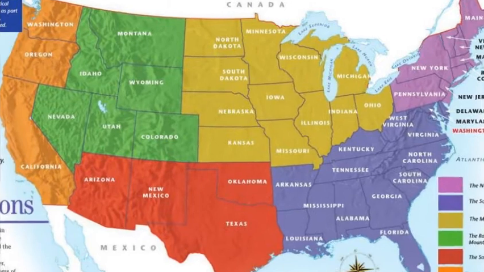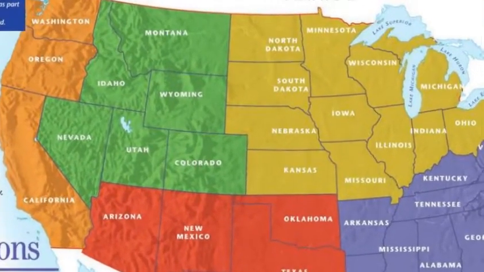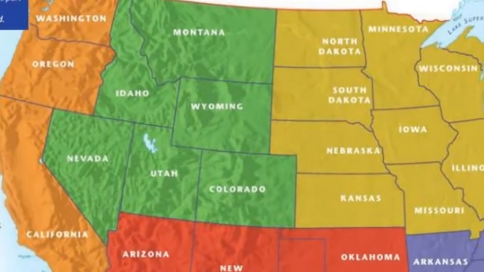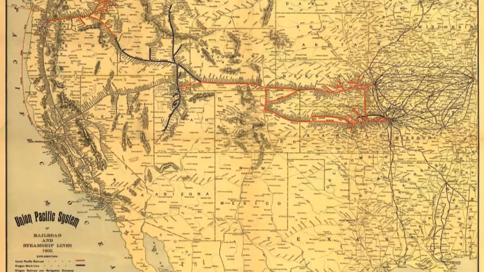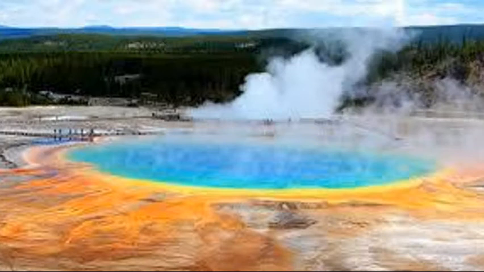The Rocky Mountain region states are self-explanatory. This iconic mountain range cuts right through the region. We will see these states grow as people moved west for gold and silver and as the railroad was being built across the country. This region is also defined by its natural beauty, where many national and state parks were preserved in the late 1800s and early 1900s.